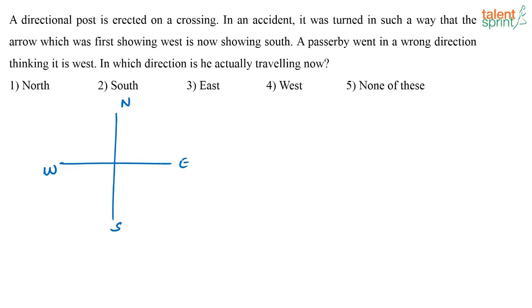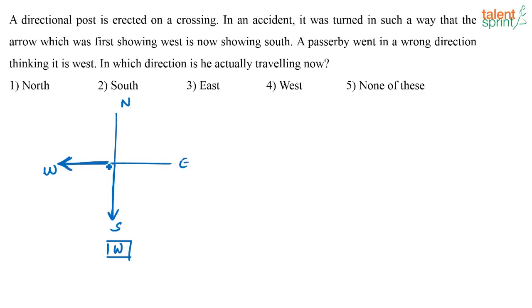Now what is happening when the accident happened? When the accident happened, the arrow was turned in such a way that the arrow which was showing west is now showing south. So basically this arrow, which is actually showing the west direction, is now showing south, or I can say that this west arrow has come down like this. Okay, and it is saying this is west, whereas this is actually south. Is it clear? There is an arrow earlier which was actually showing the west direction.